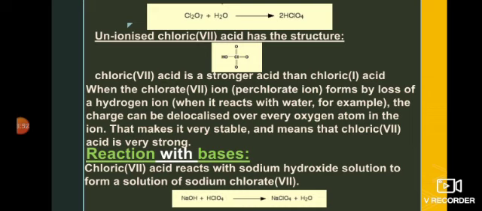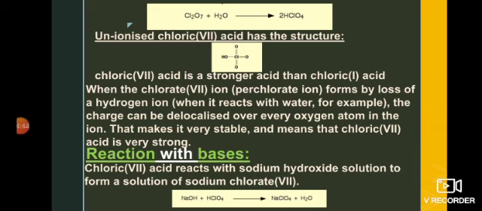So there is one acidic hydrogen, and when it is removed, there will be delocalization of charge on all the oxygen atoms, which shows its stability and its strength. It's a very strong acid. When the charge is delocalized on all the oxygen atoms, the attack of the base will be easy, because the electrons will be easily available from any side.